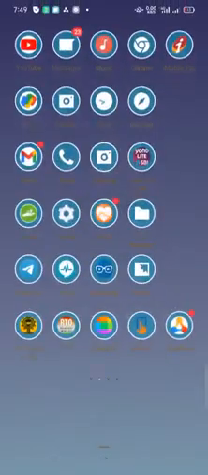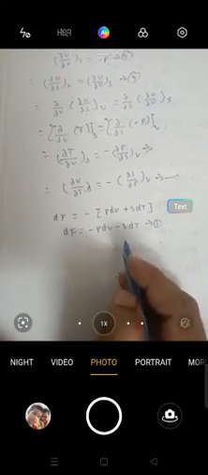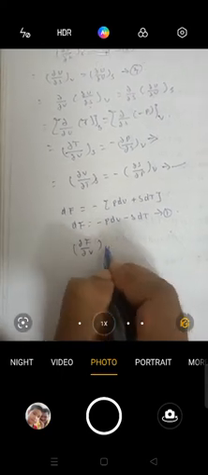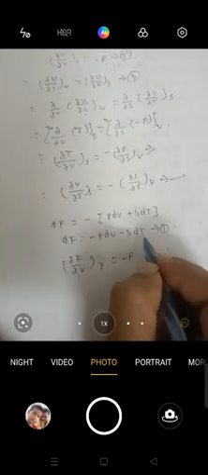Now taking the partial differentiation on both sides of equation number 1 at constant temperature T with respect to V, we have ∂F/∂V at constant temperature T is equal to minus P, because here dT is equal to 0 and ∂V/∂V is equal to 1.